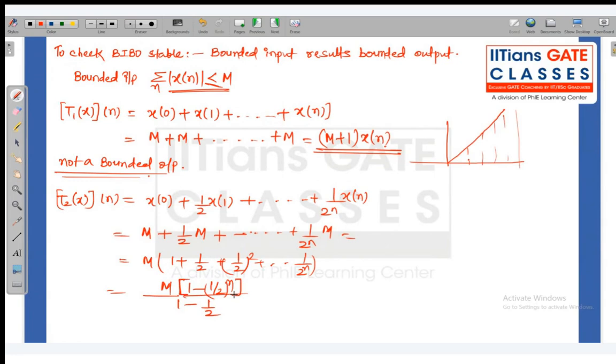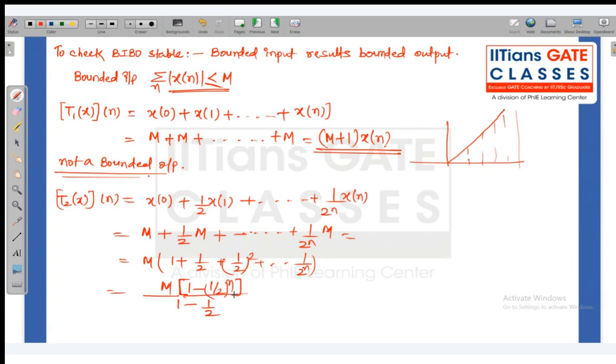Okay, is it clear? Just check once. So now you can understand that if we are giving input in this way, what we are getting in the output is a finite duration now.